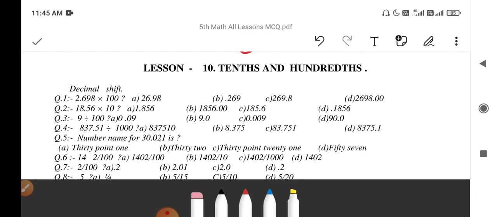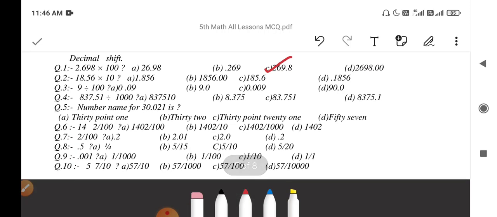If you multiply by 100, then in 100 there are 2 zeros. So you will move the decimal point 2 digits later. So the number will be 269.8, option C.